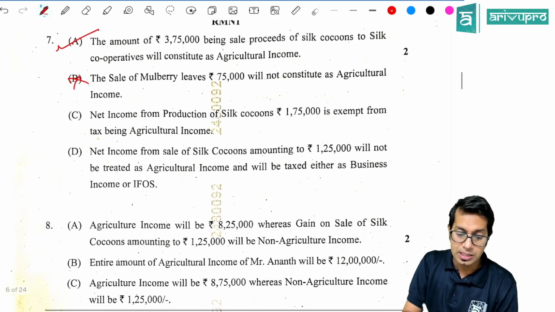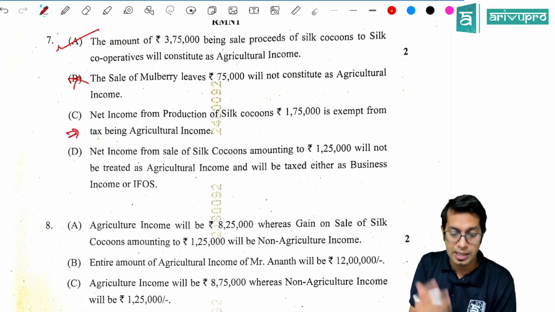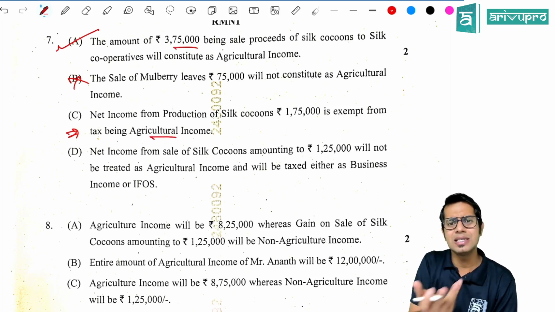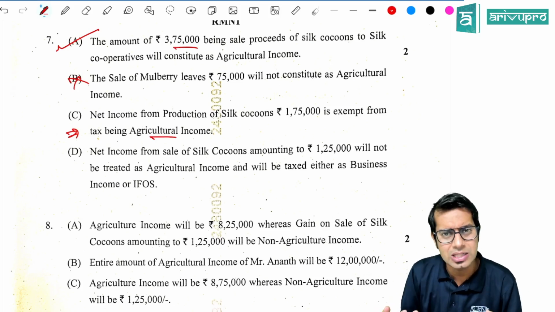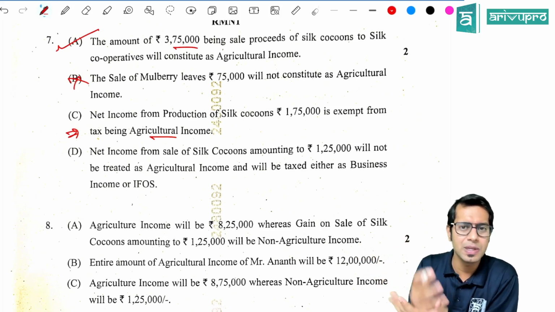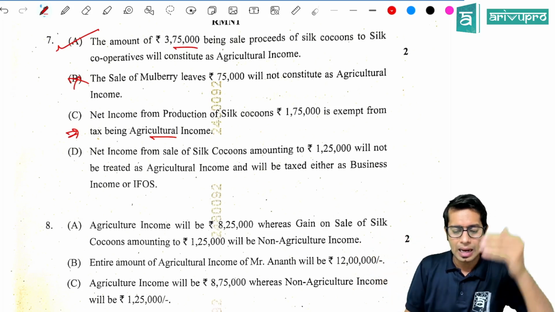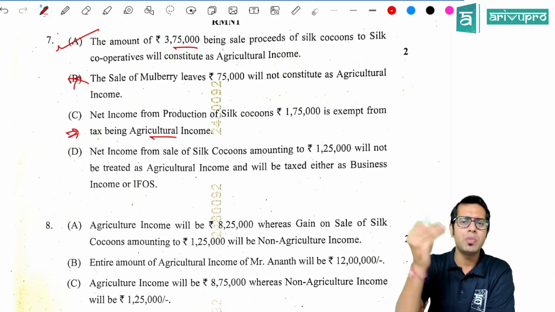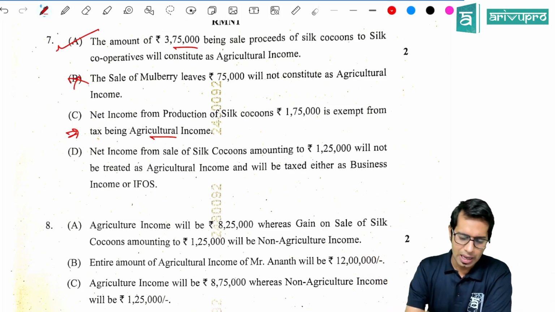The right option is C. Please note, this is also right. The net income is treated as agricultural income, or the total receipts is treated as agricultural income. It does not matter, because you cannot claim any expense benefit. Agricultural income is anyways exempt. When income is exempt, the question of how much is exempt, what is not exempt does not arise at all.